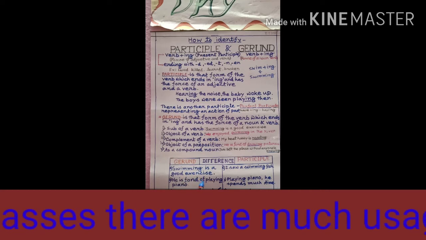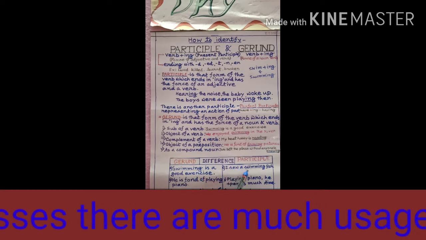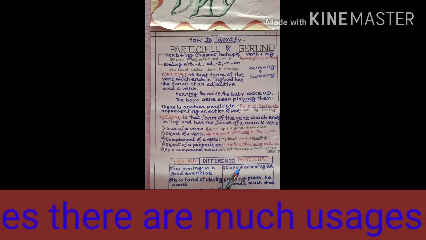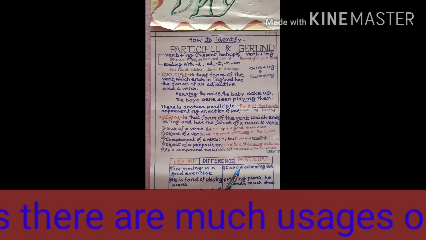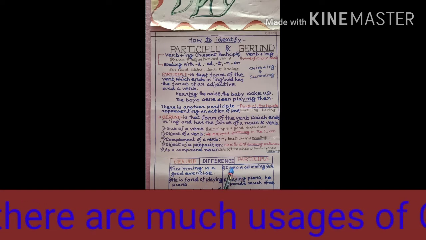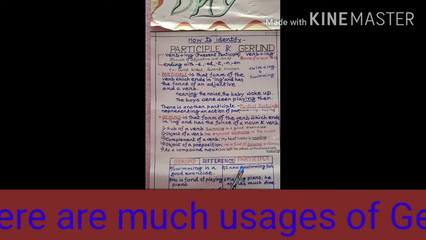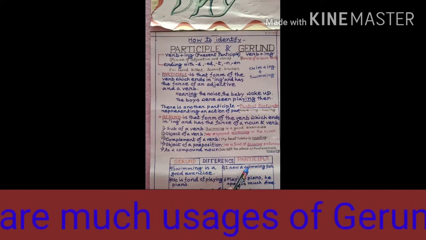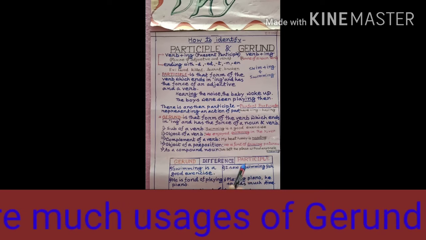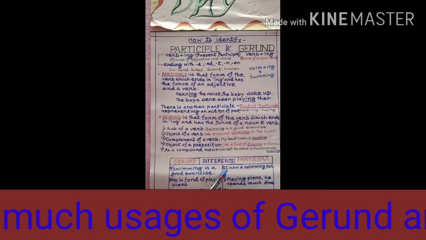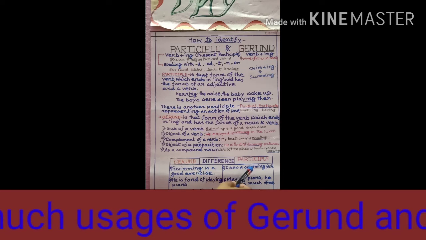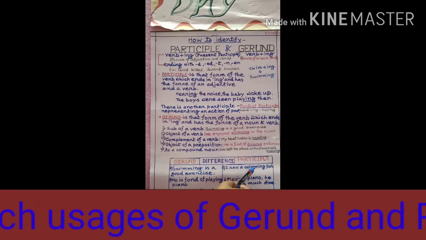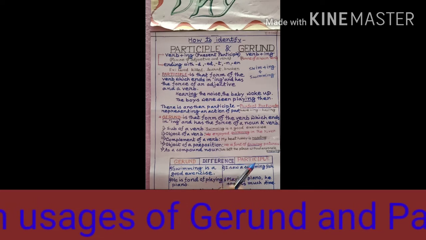And next, I saw a swimming fish. What did I see? I saw a swimming fish. The fish was swimming then. It has the force of an adjective, and it is called participle.